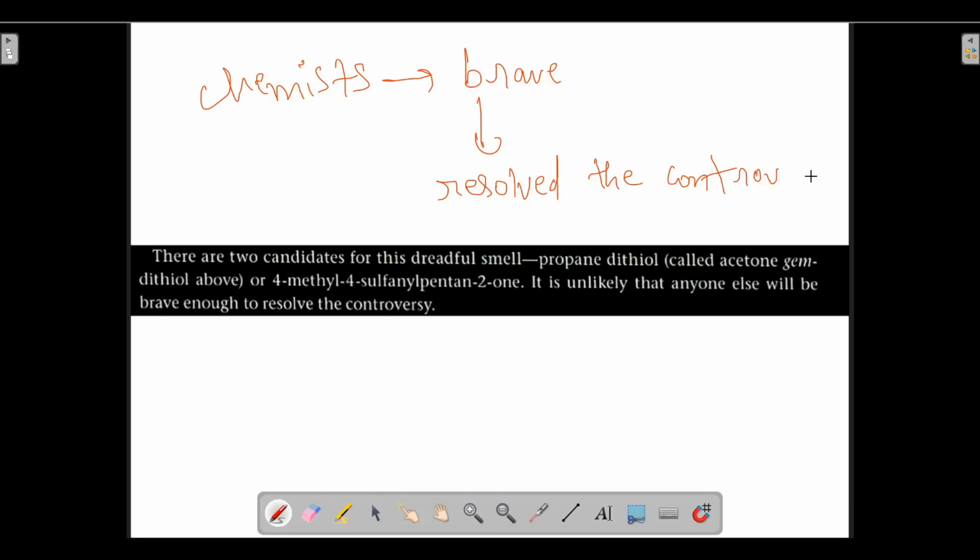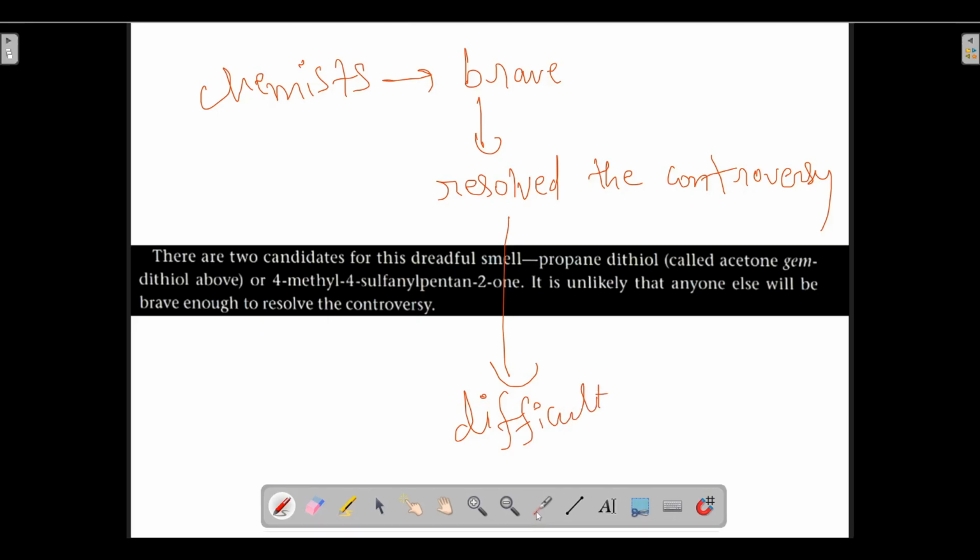But finding such people is difficult. So the author wants to say that it is unlikely that any other person will be brave enough to resolve the controversy. It is difficult to find such a person who will resolve the controversy. So these chemists were brave enough to resolve the controversy.